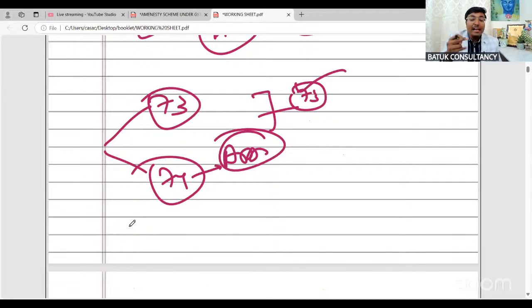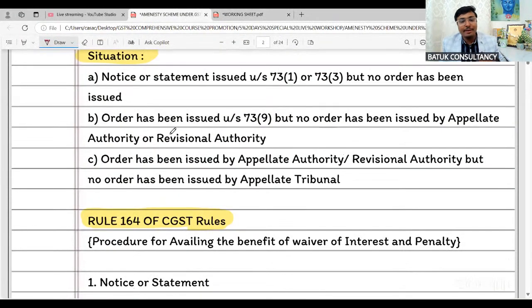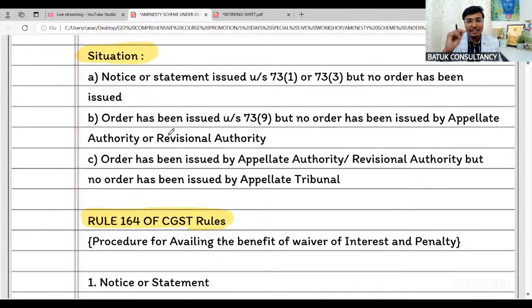So if the order has been passed under section number 74, then first we need to file the appeal to convert the matter into section number 73, and the order will be passed by the authority under section number 75. Is that okay, sir? So in 73 cases, you can file an appeal. In 74 cases, first you need to file an appeal for conversion into 73 with your grounds, with the reference of multiple case studies, with the reference of multiple sections.